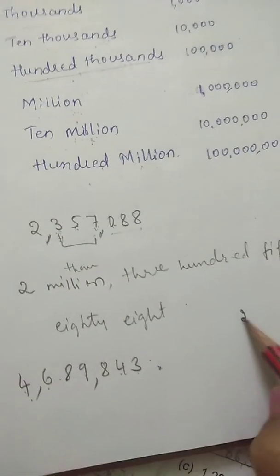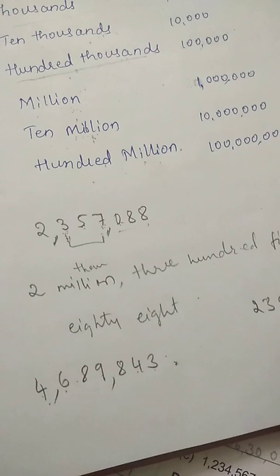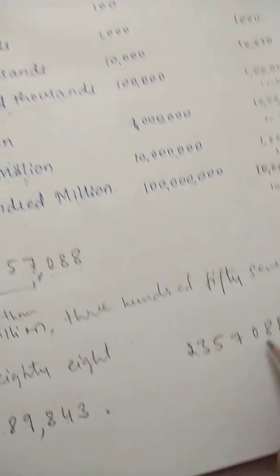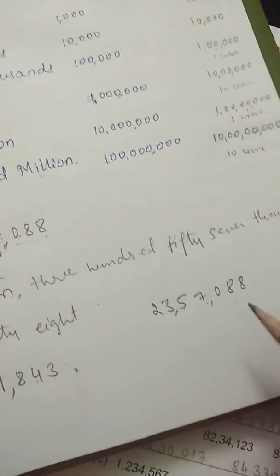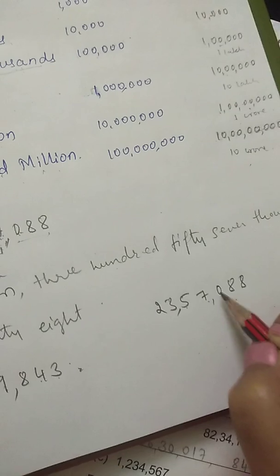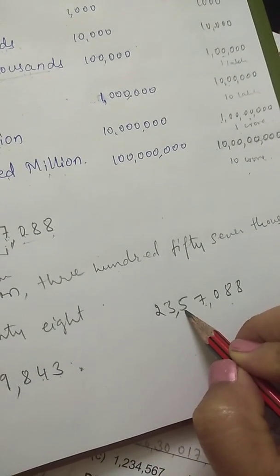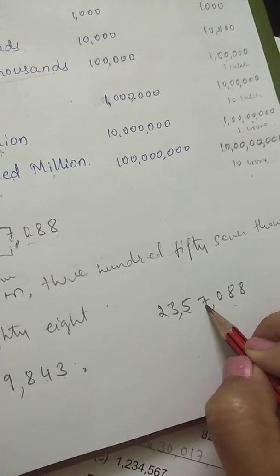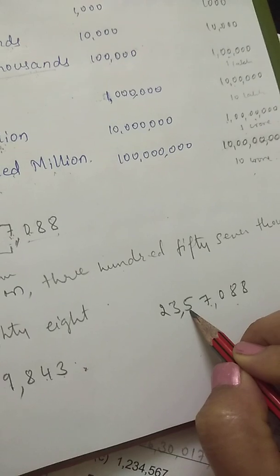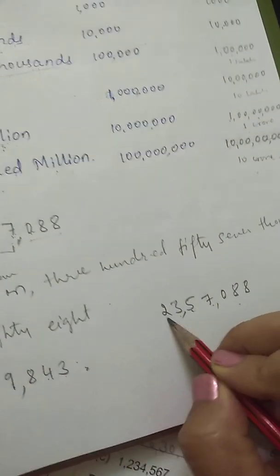For example, 2, 3, 5, 7, 0, 88. First 3 digits: ones, tens, 100, then two numbers you put the comma. So ones, tens, 100, 1,000, 10,000. After 10,000, lakh, then 10 lakh.